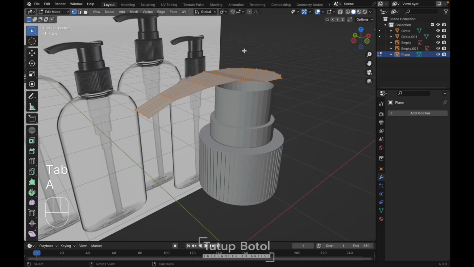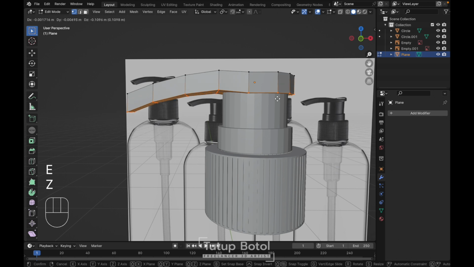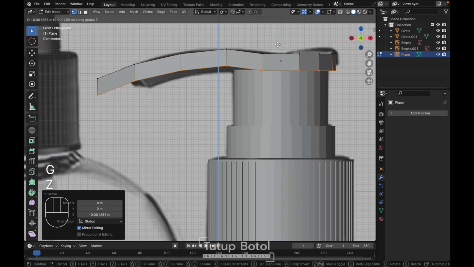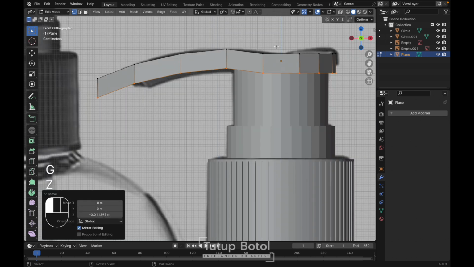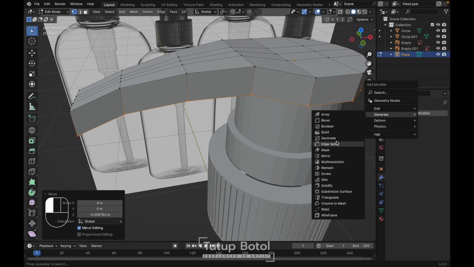Yep. Select everything like this. Press E to extrude. Extrude it on the Z-axis like this. Maybe like this. Much more like this. Okay. We can try to add a subdivision modifier.